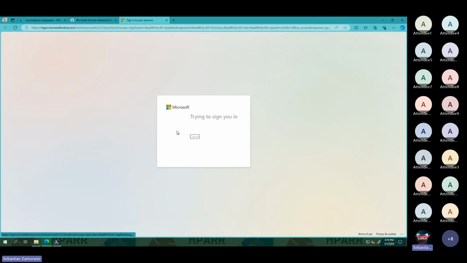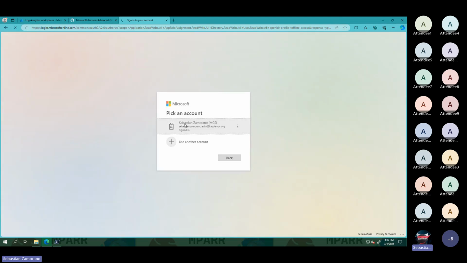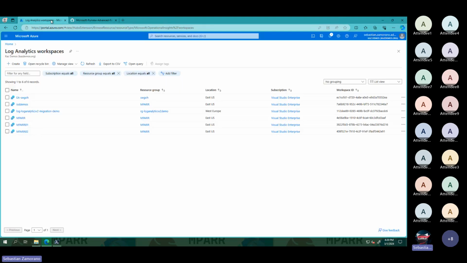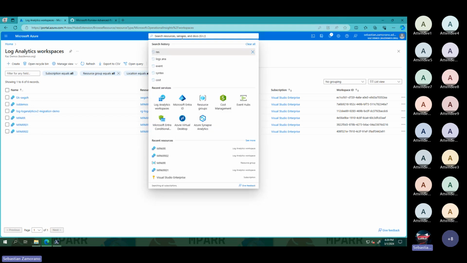Now I need to log in again. In this case, the recommendation is to use a global admin in your Microsoft 365 tenant, because on Azure, you will see here on Microsoft Entra, an application will be created.